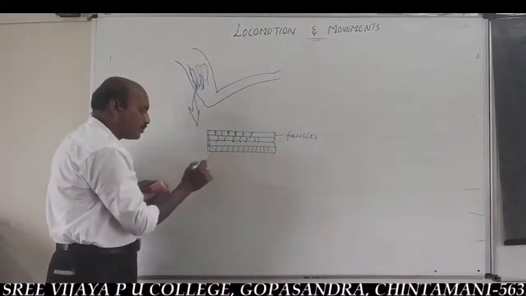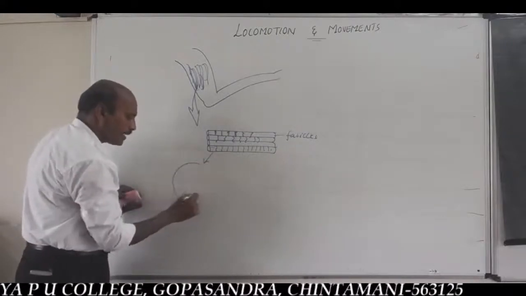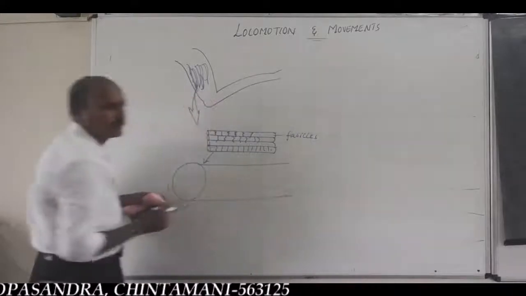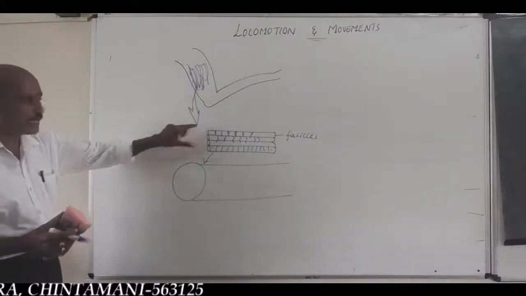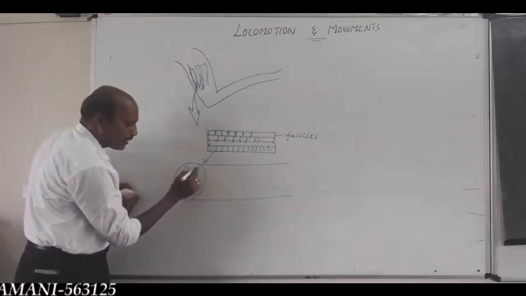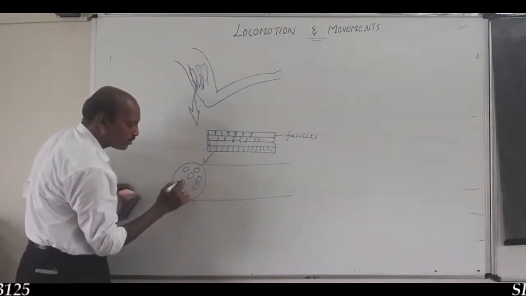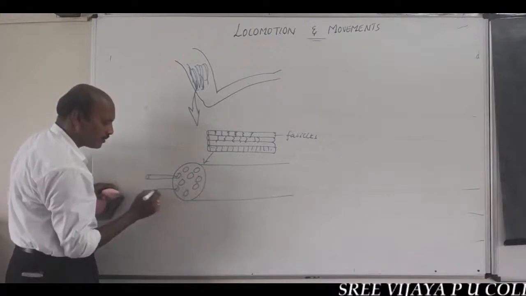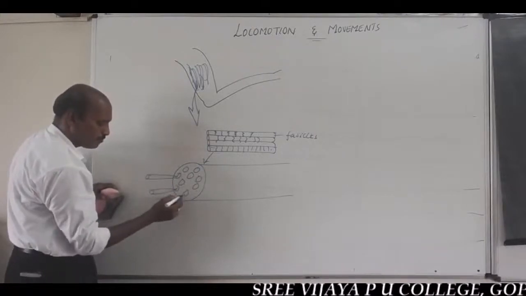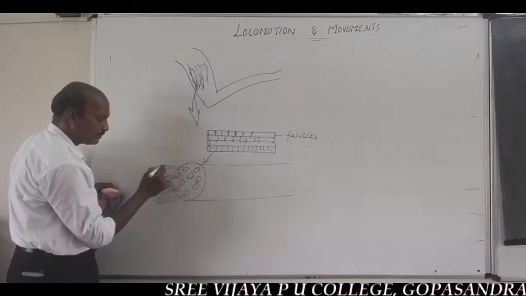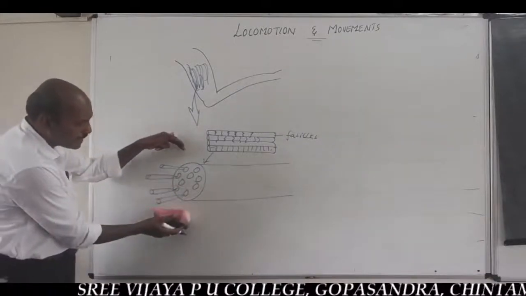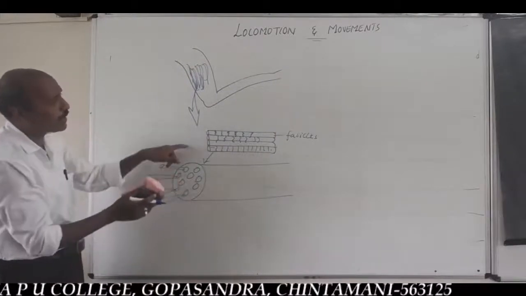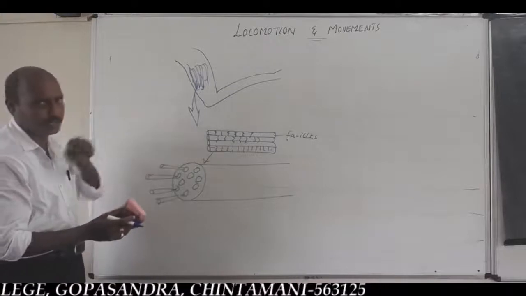These fascicles are covered by a collagenous connective tissue layer. This is one enlarged muscle cell, a fascicle. The combination of all these muscle cells, all these fascicles, forms a skeletal muscle, a striated muscle.